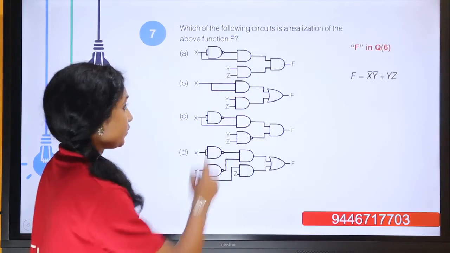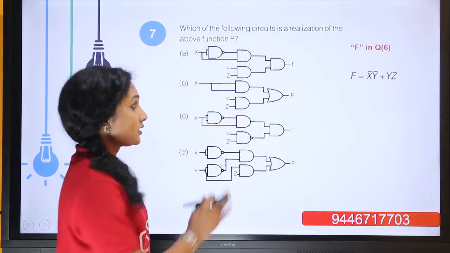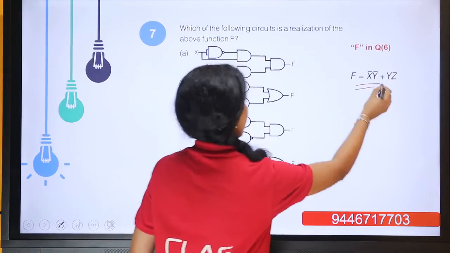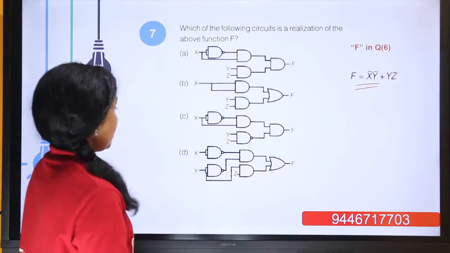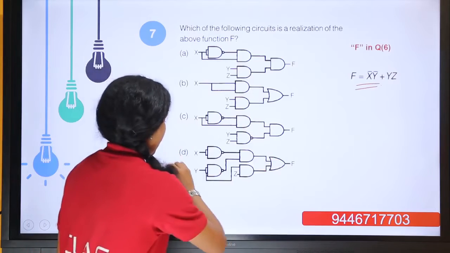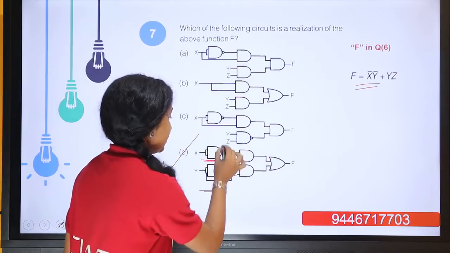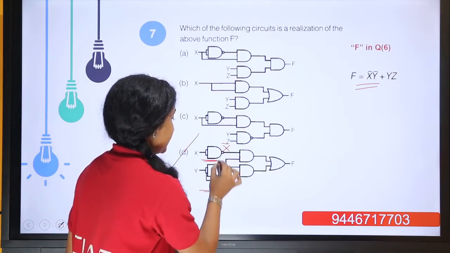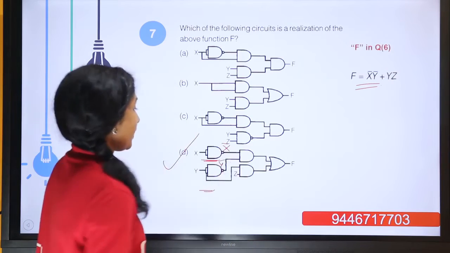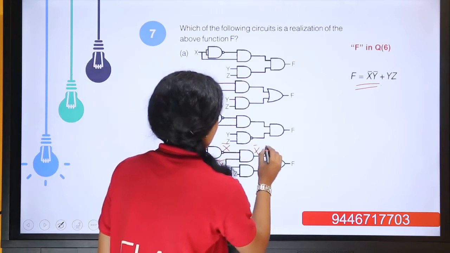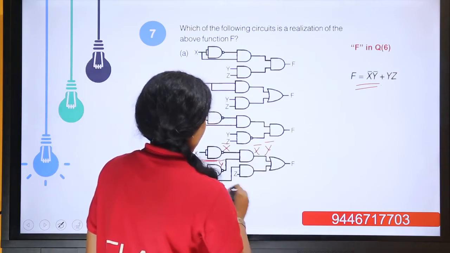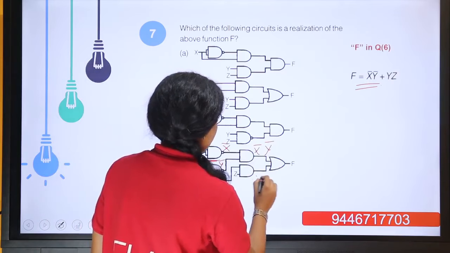So here we want two NOT gates to implement x bar y bar, right? So simply we can adopt option D, because here we have two NAND gates and here it becomes x bar and here it becomes y bar, and here it is x bar y bar,